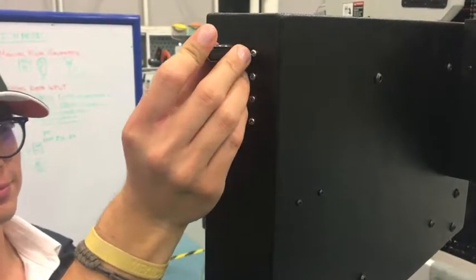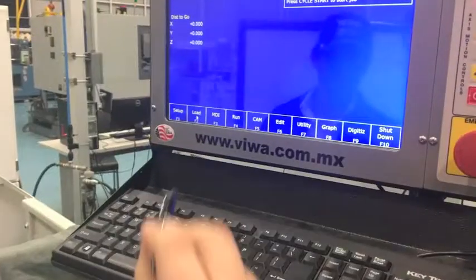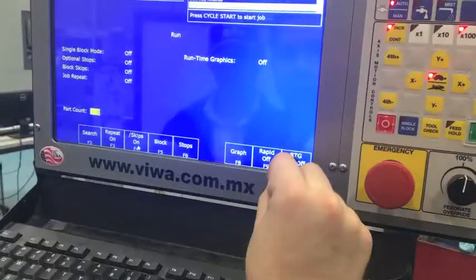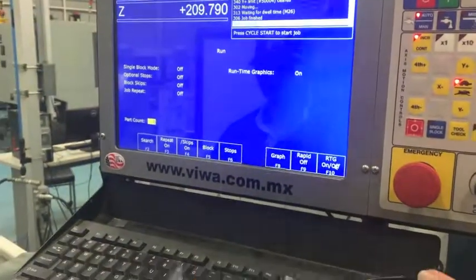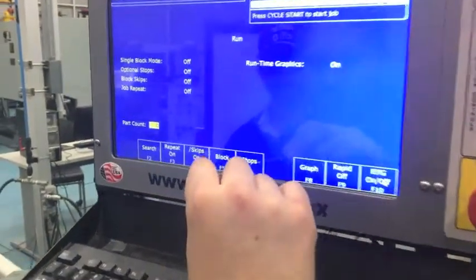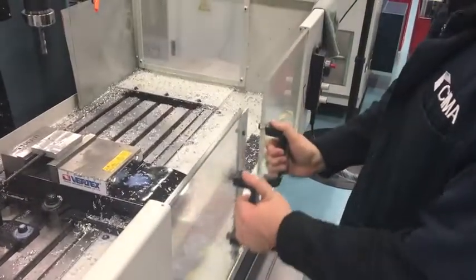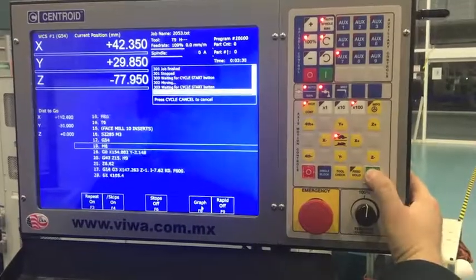Now we have to send our program to the computer to run it. This is the process to run our program to make our piece. Stop, so F6. Let's check the optional stops and the rotations. Now close the door to start the machine.